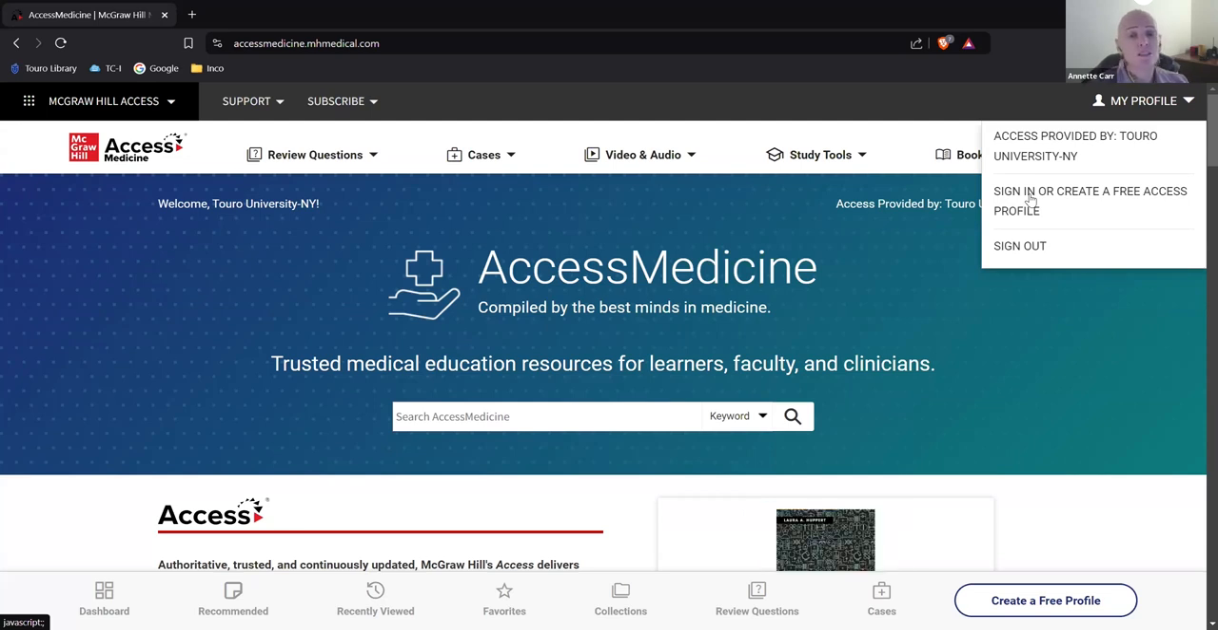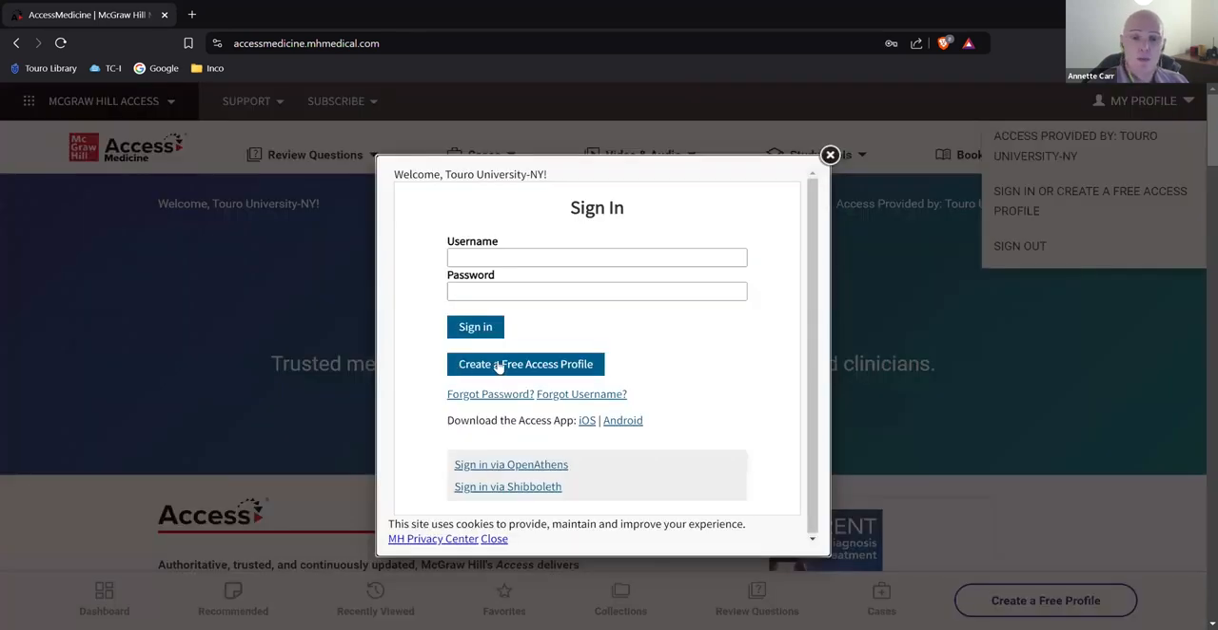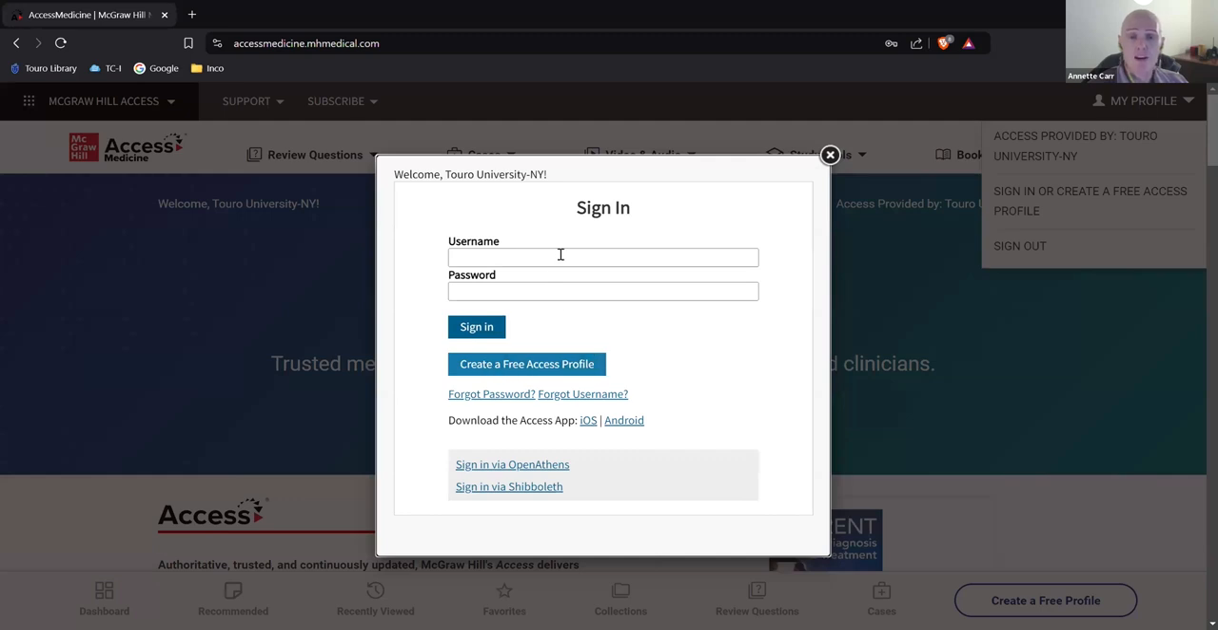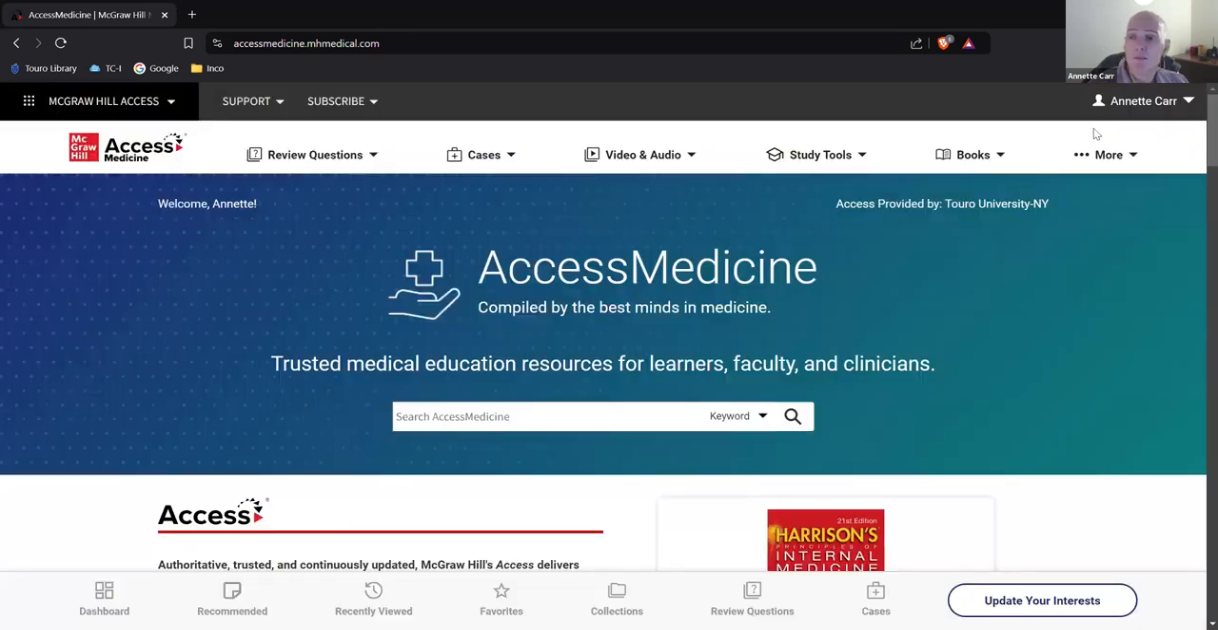This is different than the login you use to log into Touro One or the Touro University, Illinois library. So you have to create a personal access for this particular database. Very easy to do, and free. You just click on it, and you would go here to create free access profile. I already have a profile, so I'm just going to log in. Okay, I logged in, so you're going to see up here that My Profile changed to my name. That's how I know that I'm logged in and I have access to all the features of this site.